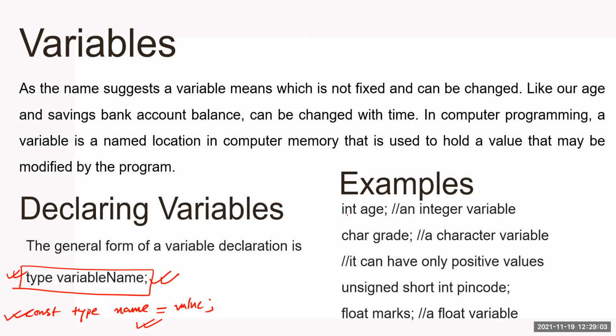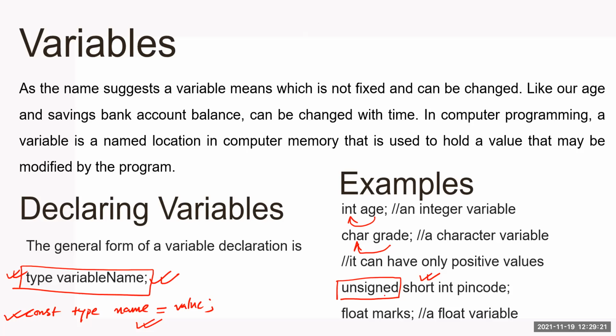Some examples here: you can see age is declared as an integer variable. Grade is declared as a character variable. It can hold only a single character. We can also consider a number as a positive integer variable. So for that, the unsigned modifier needs to be used along with the integer or short integer.